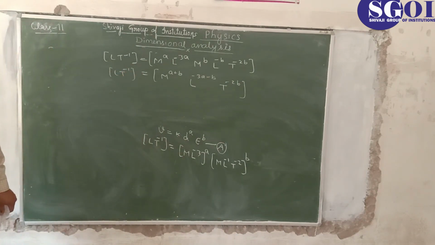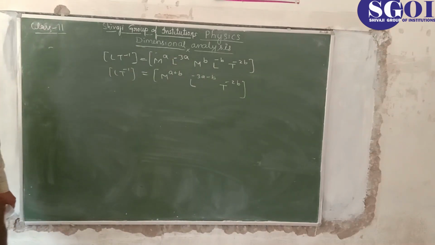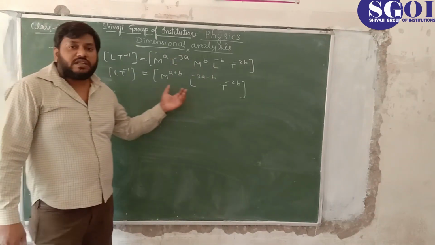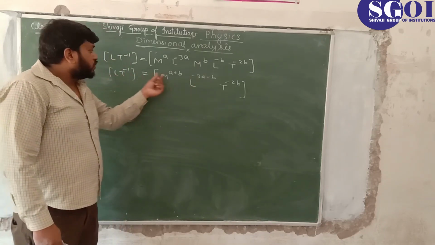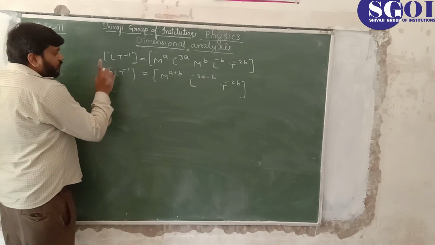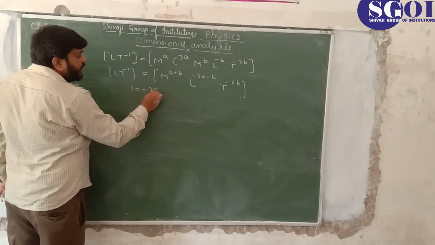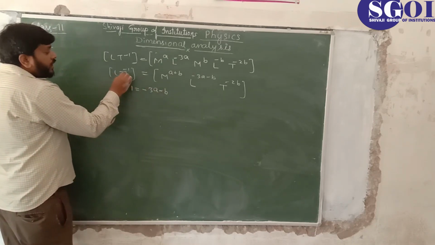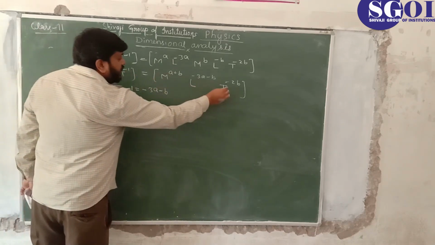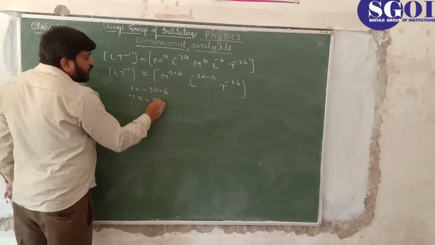So we have arranged all the terms in LHS and RHS. Now students, as we know that dimensions are equal on both the sides, so just compare both the sides dimensionally. Here, L to the power is what? 1. So L to the power 1 is equal to minus 3a minus b. Now we are talking about T, it is T to the power minus 1, and here T to the power minus 2b, so this is minus 1 equal to minus 2b.